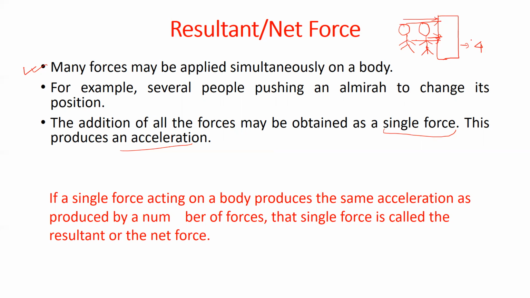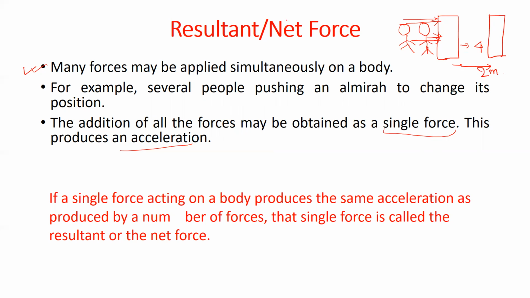Since the almirah is heavy, more force will be required to change its position. If the almirah is here, later it will move here. After a few seconds, maybe the almirah will move by, suppose, 2 meters.